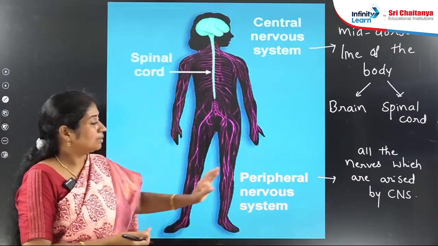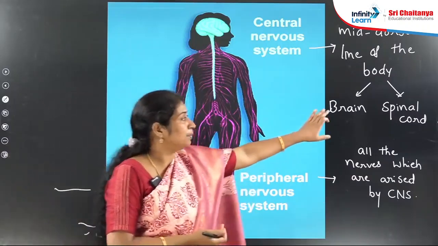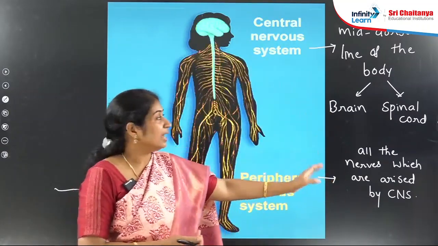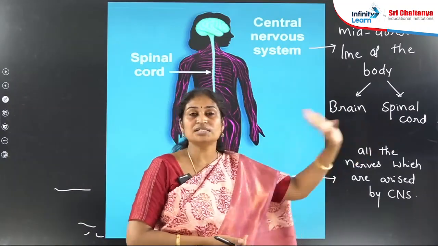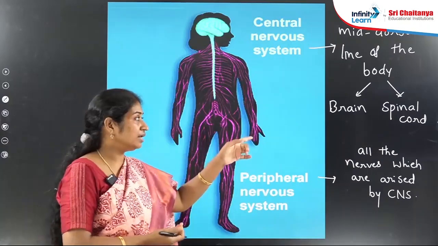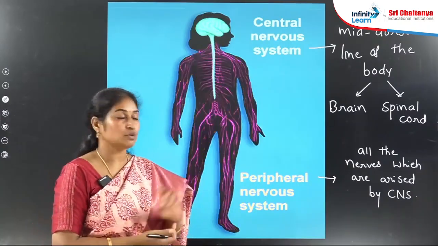For example, the nerves which are derived from brain are known as cranial nerves, and the nerves which are derived from spinal cord are known as spinal nerves. In the human body there are 12 pairs of cranial nerves and 31 pairs of spinal nerves.